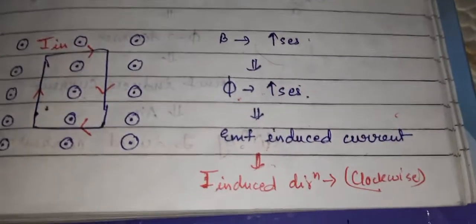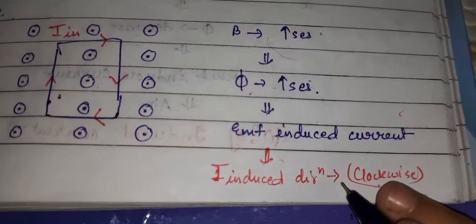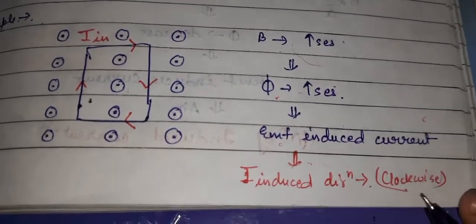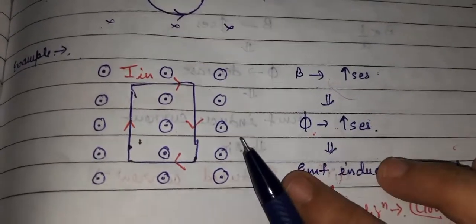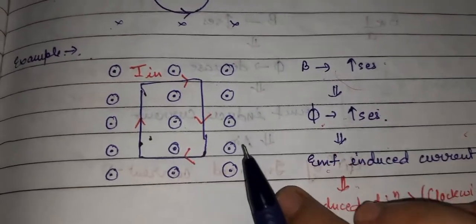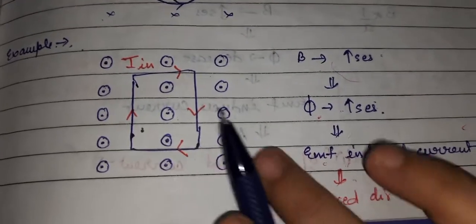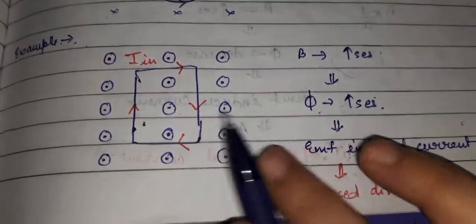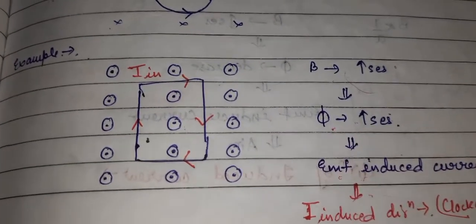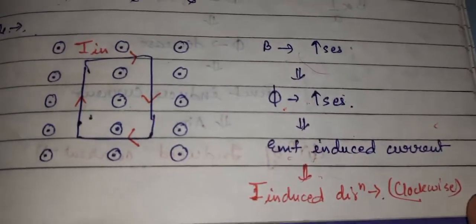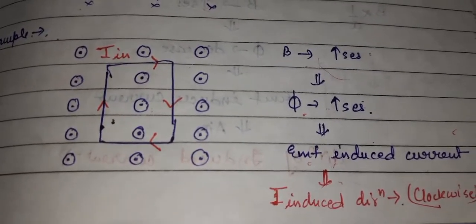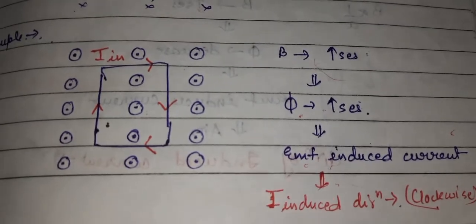Because of that current, the induced current direction will be generated, and it will take a clockwise direction. Why? Because the magnetic field lines are increasing and the flux is increasing, and the induced current will take the opposite direction to the cause. That is why the induced current has taken a clockwise direction, so that it can decrease the amount of flux which is increasing due to the increase in magnetic field lines.